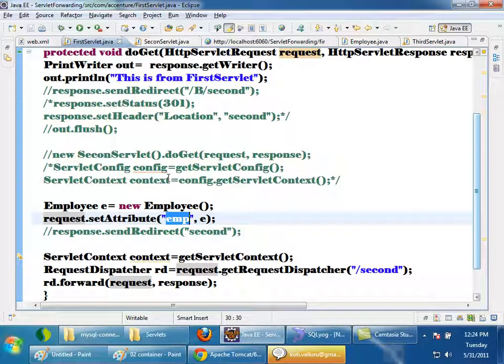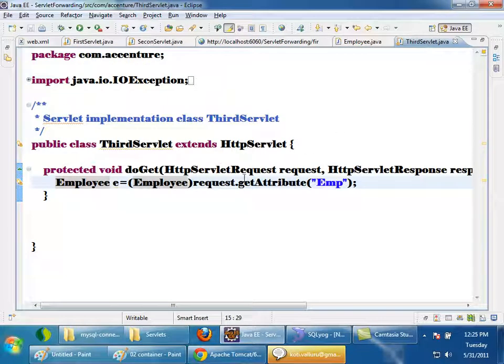After this I gave a request to the third servlet, and I said here request.getAttribute. Will I be able to get it now? This is a new request object, right? Inside this new request object there is no attribute called employee right now, so I will not get it. So until what time are the attributes set in request available? Until this request is being served. Until the client gets a response, the request object will be there, and the attributes also will be there.